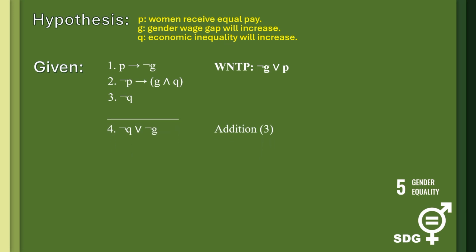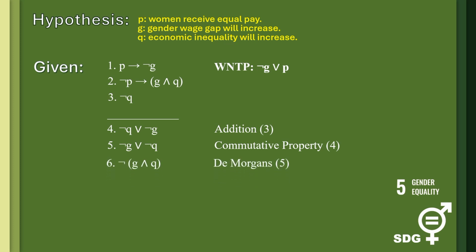We will use logical rules to solve this step by step. We start with negation of Q, which is our premise number 3. Using the rule of addition, we can introduce another term to create a disjunction, which is our number 4 here. Next, we apply the commutativity to switch the order of terms in number 4 to obtain our number 5. Then, by using number 5, we can use De Morgan's rule to obtain our number 6, which is negation of both G and Q. After obtaining number 6, we can use modus tollens with the premise 2 for our number 7, which is double negation of P.